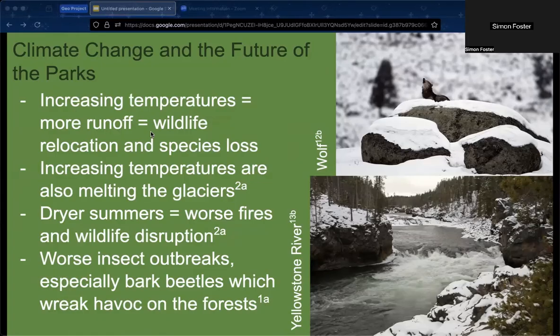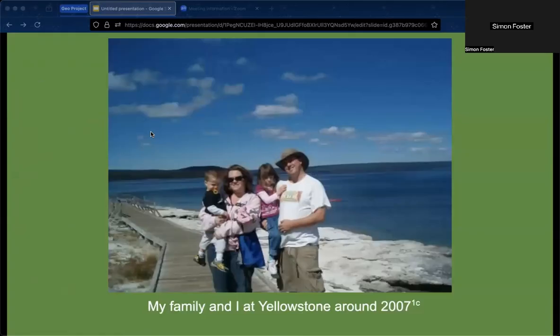Climate change could also be playing a role in recent bark beetle outbreaks, which wreak havoc on the forests, killing the trees and destroying habitats. While Yellowstone and Grand Teton National Park were established for their awe-inspiring beauty, they are so much more than that. They are the historical home of native people, plants, and animals, while also being the sites of geographic wonders that help us to better understand the past and future of our Earth.